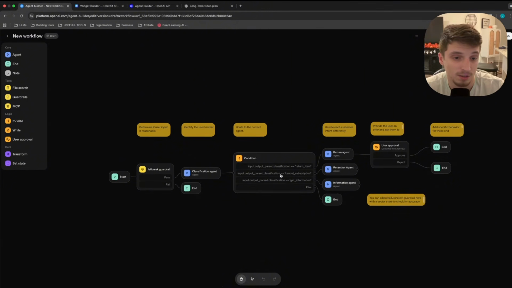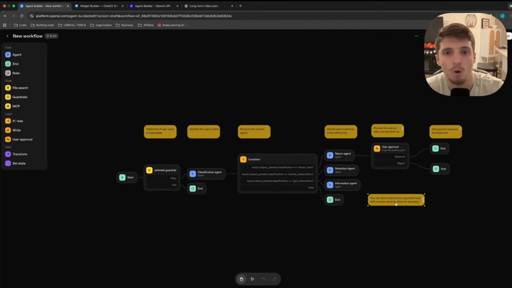N8N is in a different universe than OpenAI's Agent Builder. Who knows in the future? But they just serve two different purposes. Like if you were gonna build a chatbot, you would not build it in N8N. You would go to something like Retell or OpenAI's Agent Builder or VoiceFlow, Vapi. Just two different kinds of software that serve two completely different purposes. And N8N is just, you can just do so much. This thing is kind of limited to one sort of system, if that makes sense.